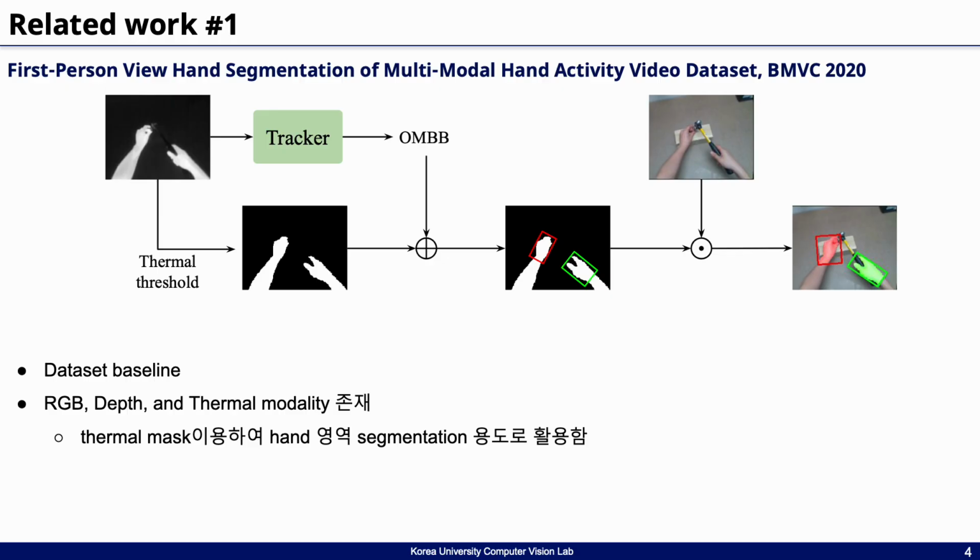This slide covers the related prior work. The first study I'd like to mention serves as the baseline for our dataset. In this paper, the authors utilized thermal imaging captured by infrared cameras to propose a method for segmenting hand regions in hand-object interaction sequences. They demonstrate the effectiveness of this method through performance on a segmentation downstream task. The RGBD and thermal video sequences recorded in that study form the foundational baseline for our dataset.